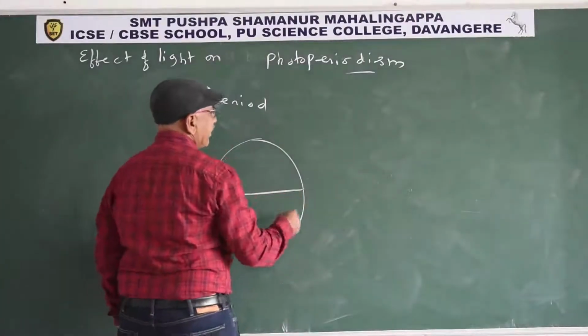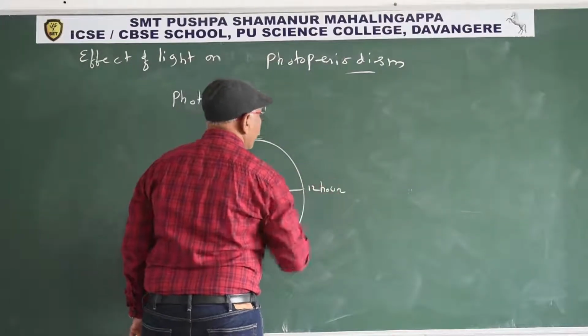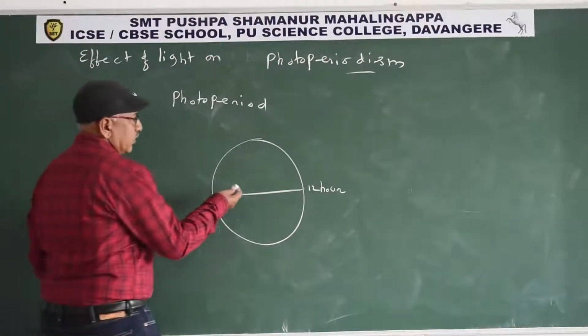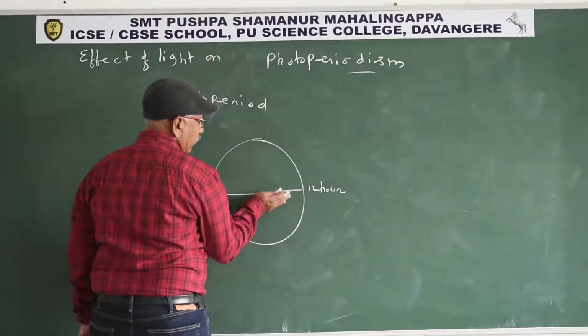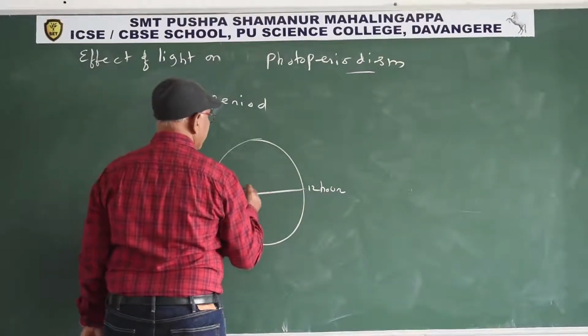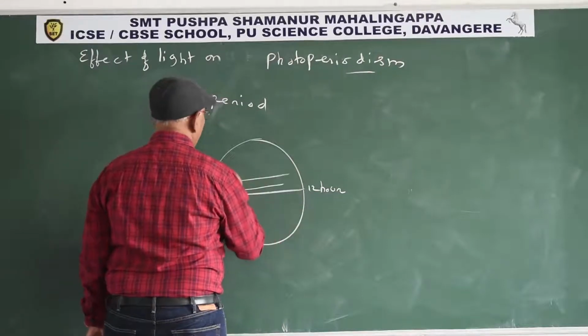At the equator, 12 hours of photoperiod is available irrespective of seasons. During summer, if you go from the equator to the poles, what happens?